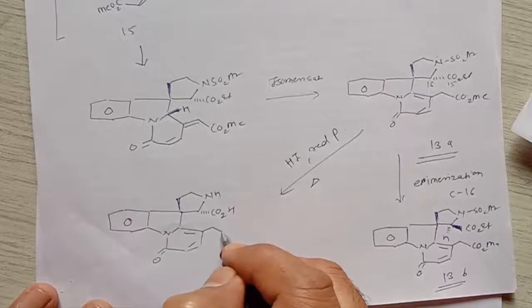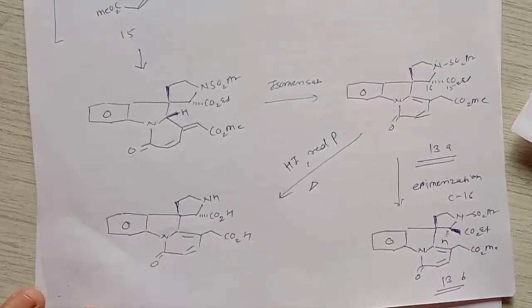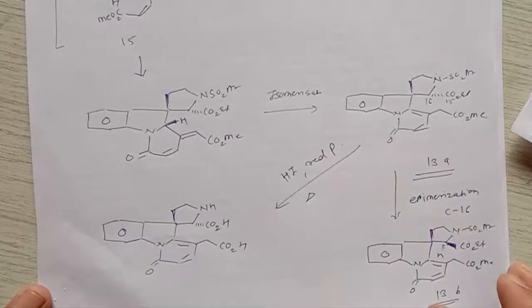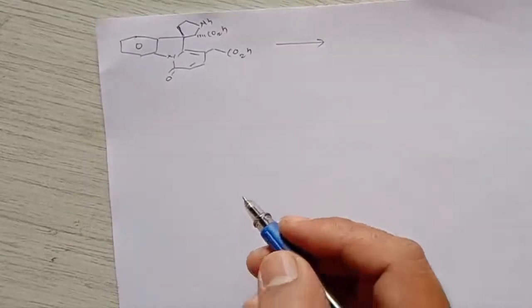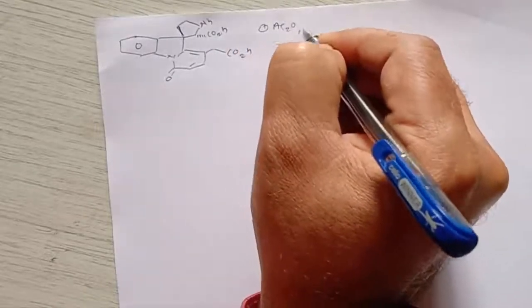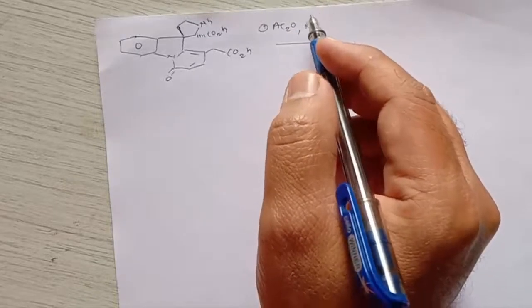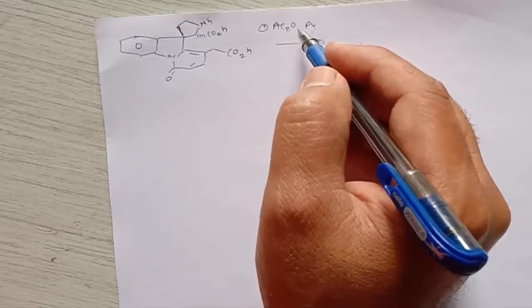Here it gives formation of CO2H, and this is another intermediate which is not included in the retrosynthesis, but this type of intermediate can also be formed. When this intermediate is treated again with acetic anhydride in presence of base, this amine group will be protected by an acetyl group.